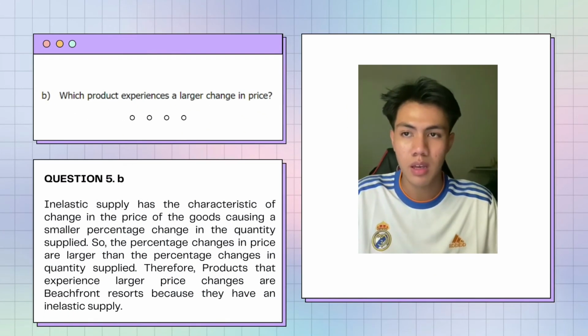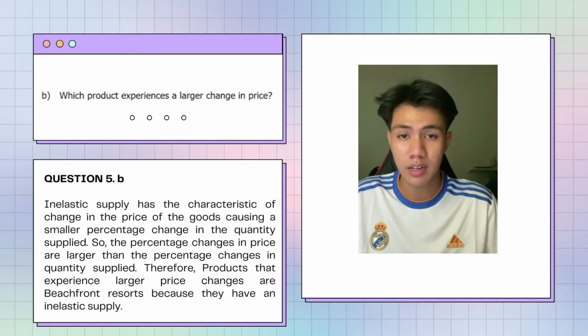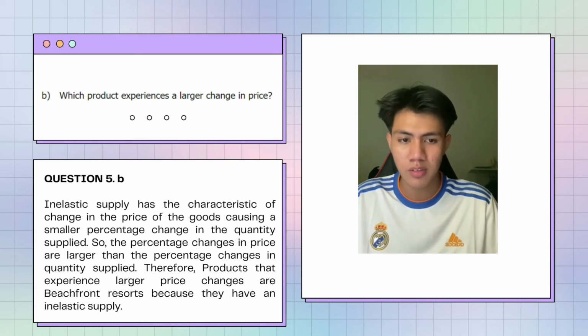Question 5B. Which product experiences a larger change in price? The answer is, inelastic supply has the characteristic that a change in the price of the goods causes a smaller percentage change in the quantity supplied. So the percentage change in price is larger than the percentage change in quantity supplied. Therefore, the product that experiences a larger price change is farm products, because they have an inelastic supply.